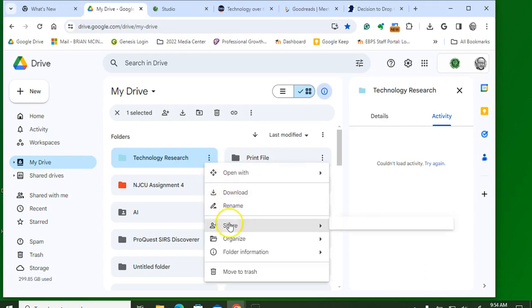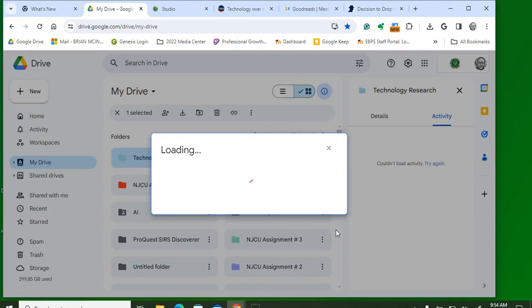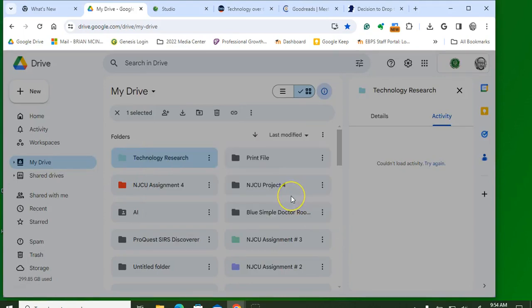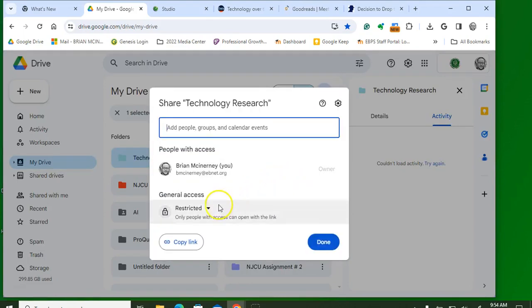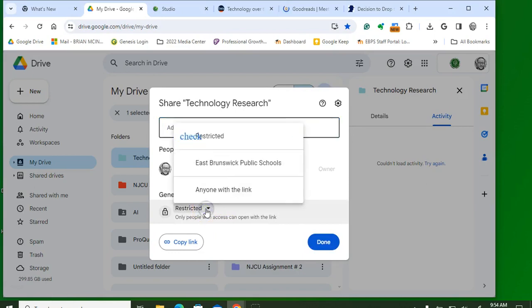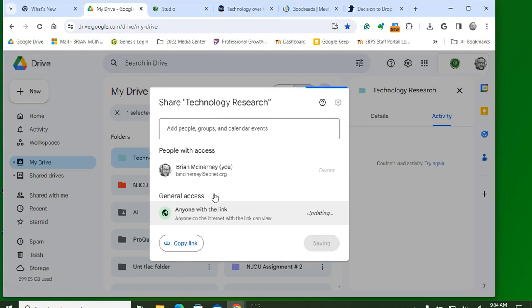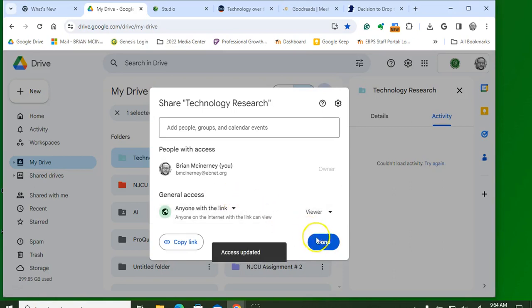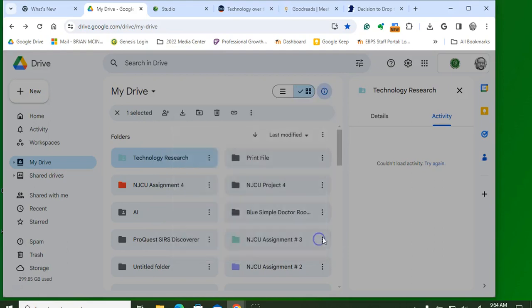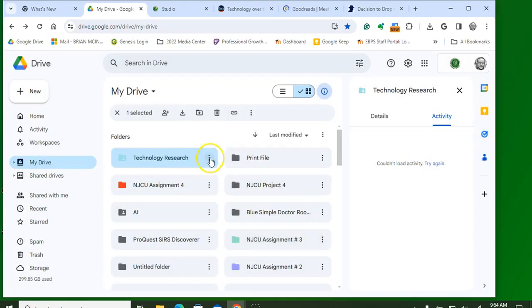We're going to have to change the share settings. So we go to the three buttons and then we go to share, and what we're going to do is give access to anyone with a link. What this is doing is making this viewable for anyone that has the link to this folder. So we could share that link to this folder, but at this point we don't have anything in the folder, so we're going to change that shortly.